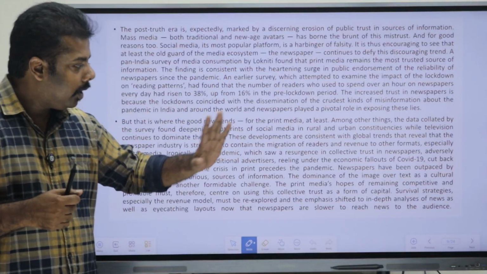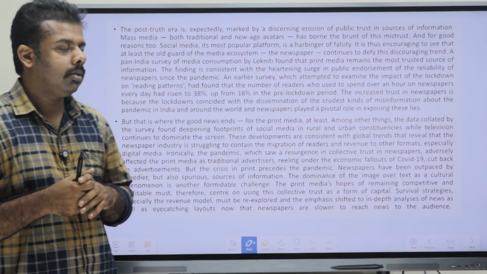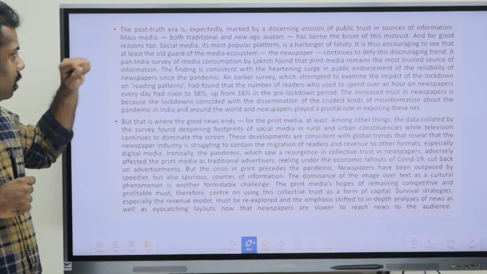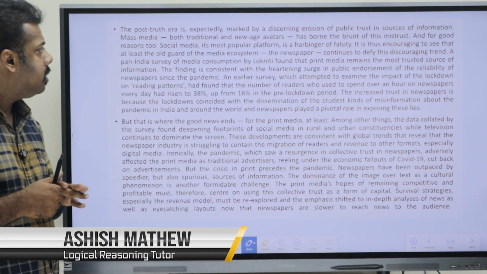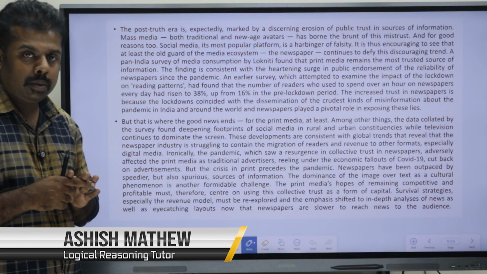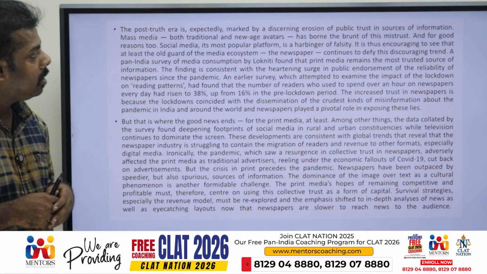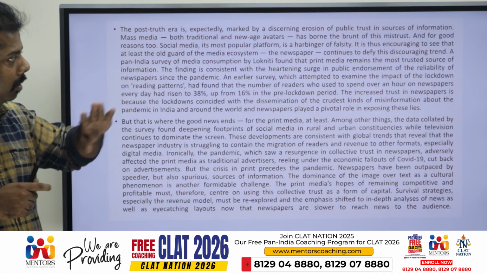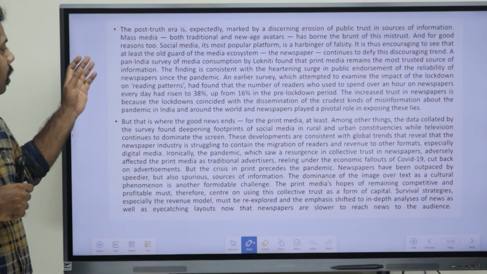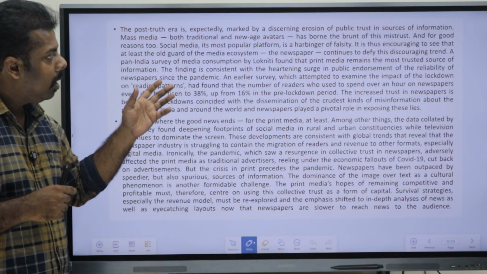So, first, like we did in the last passage, we can just read it and then go for the questions. Okay. So, what does this say? Just reading it: the post-truth era is expectedly marked by erosion of public interest in sources of information. Mass media, both traditional and new age avatars, has borne the brunt of this mistrust, and for good reasons too. Social media, its most popular platform, is the harbinger of